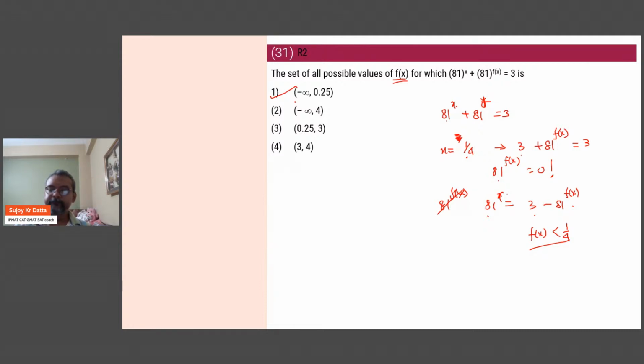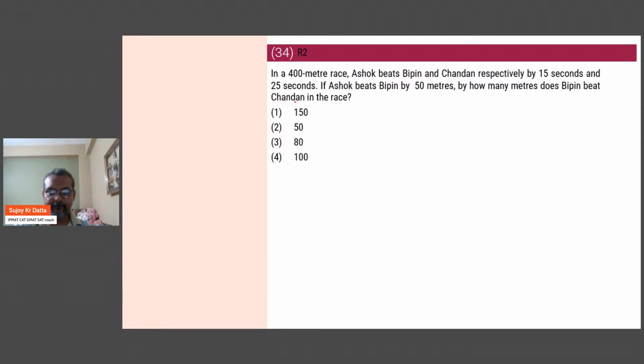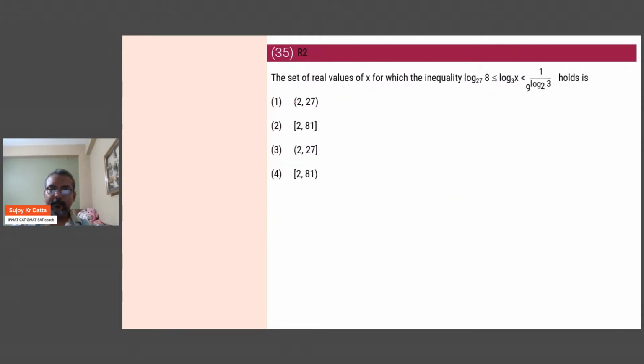Okay, next, number 35. So here we will use this property. Let's just simplify this first. So here we have log of 2 cube base 3 cube less than equal to log of x base 3 less than 1 by 9 to the power log of 3 base 2.